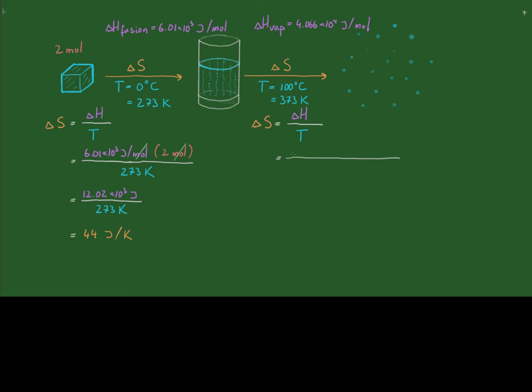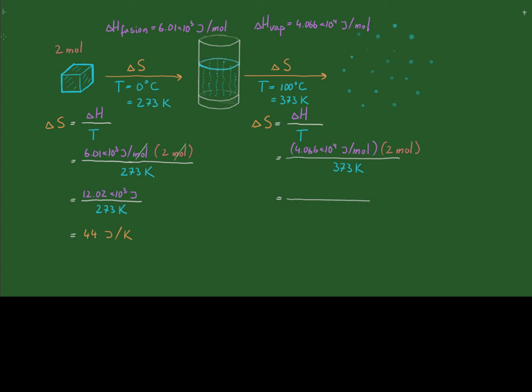So once again, we have 4.066 times 10 to the power of 4 joules per mole, the heat of vaporization, multiplied by the number of moles we have in our process, 2 moles of water at the start, divided by the temperature at which the process takes place, which is 373 Kelvin.